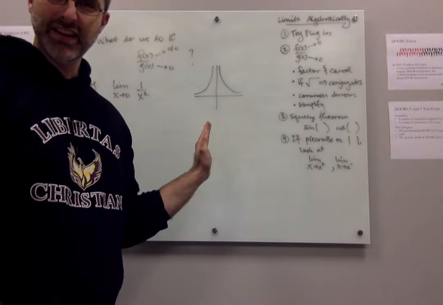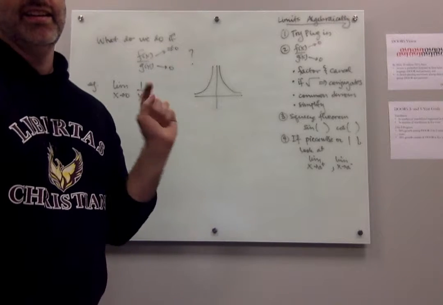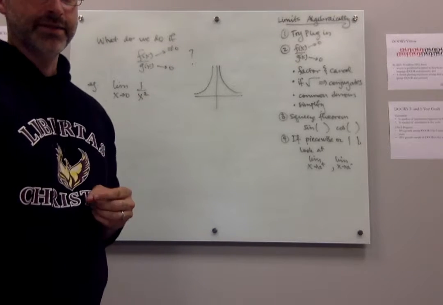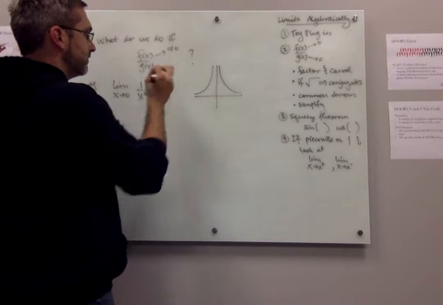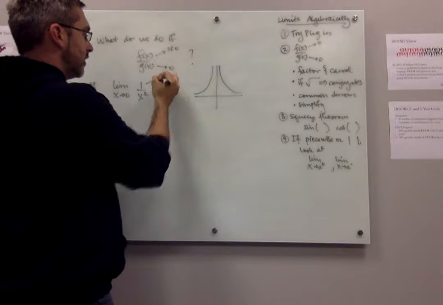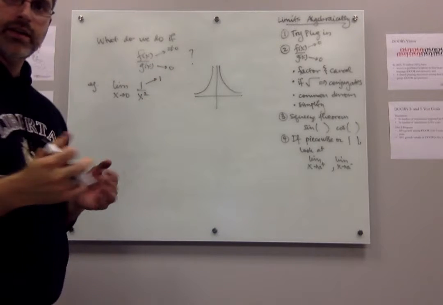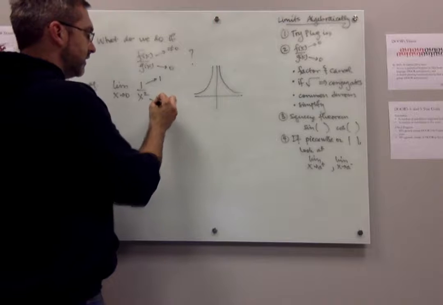What kind of discontinuity is this? It is an infinite discontinuity. Good. What I want you to see here is when I try to plug in 0, the top goes to 1 because it's just 1, but the bottom goes to 0.